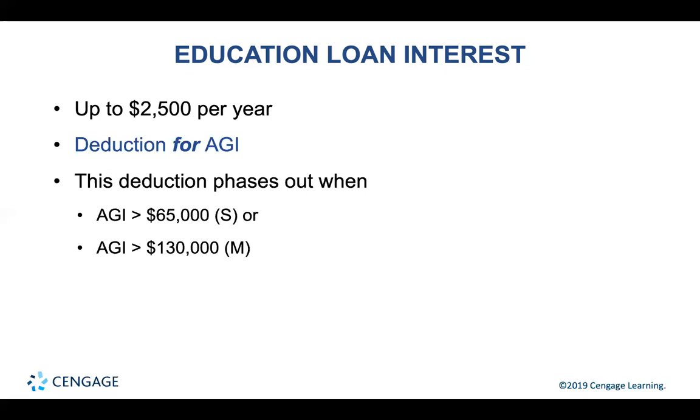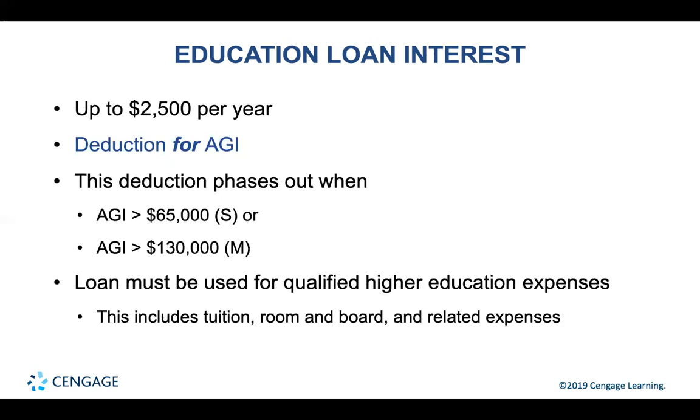If you're single, the phase out starts at $65,000 and ends at $80,000. So if you make over $80,000, then you cannot deduct any education loan interest. The phase out for married filing joint is $130,000 to $165,000. So as long as the two of you have an AGI of less than $130,000, you can deduct all educational loan interest up to $2,500. Once you reach $130,000, the phase out begins, and once you get to $165,000, no deduction is allowed.